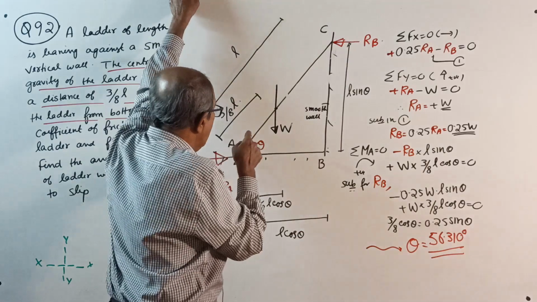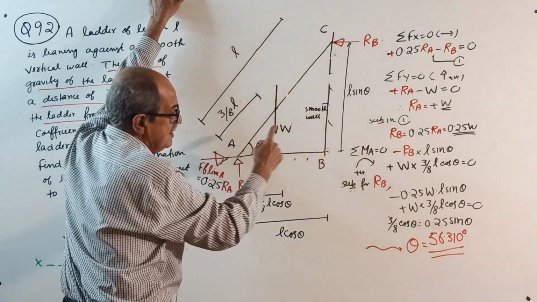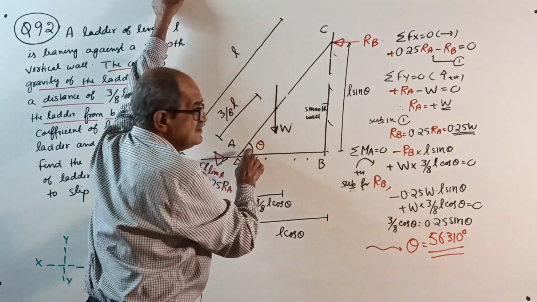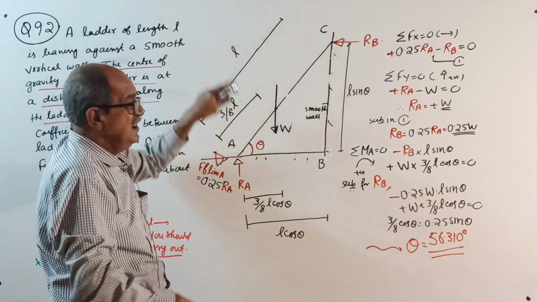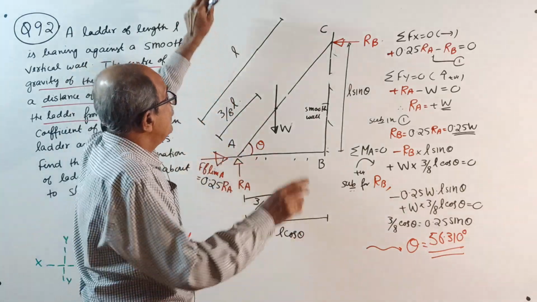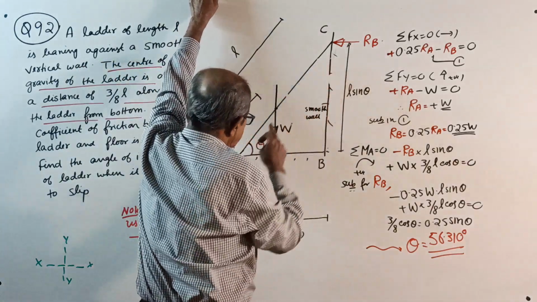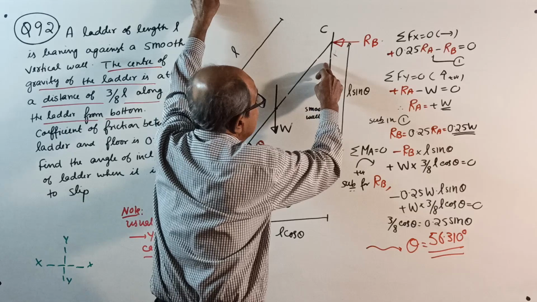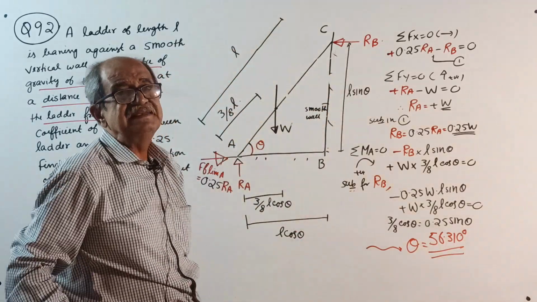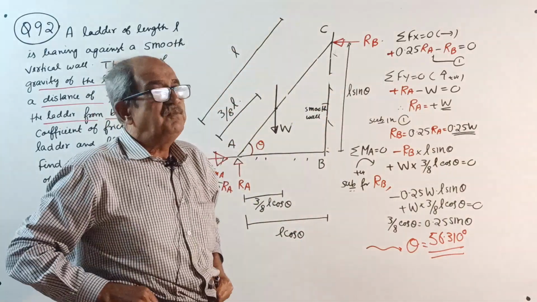So the answer you are getting with the horizontal here, 56.31, as per the previous question, is the minimum angle for stability. And in this question, if you solve it with theta, 33.69 is the maximum angle for stability.